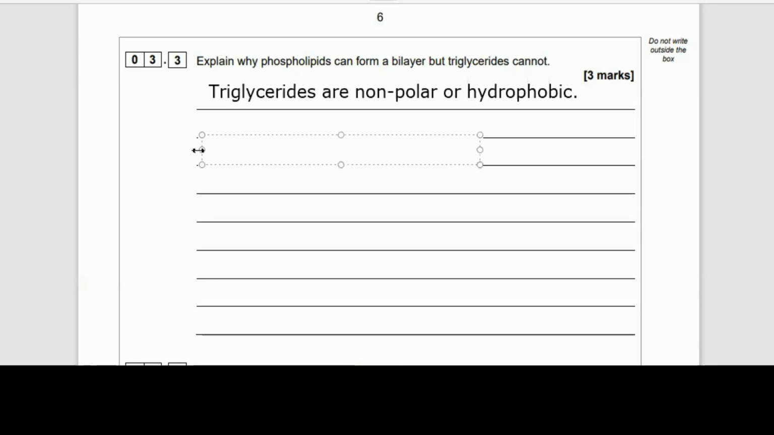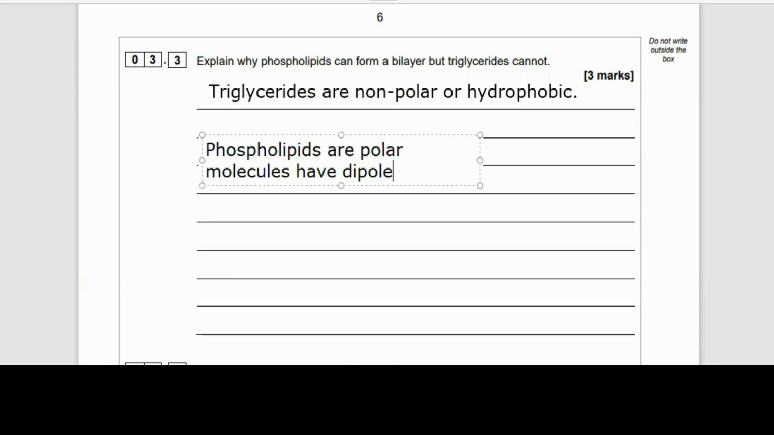Phospholipids have a polar part and a non-polar part, but the dipole on the phospholipid means that they can arrange themselves where the hydrophilic head is attracted to the water. Now we find basically life is based on water. So we have the cytoplasm inside the cell, which is basically water based, and we have the tissue fluid that surrounds the outside of cells, which is water based.